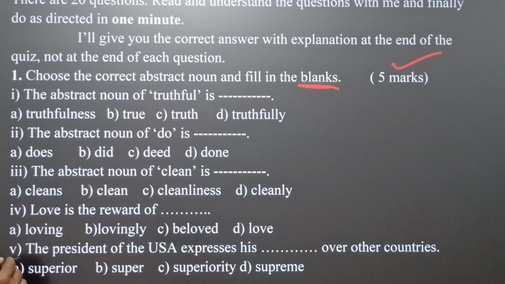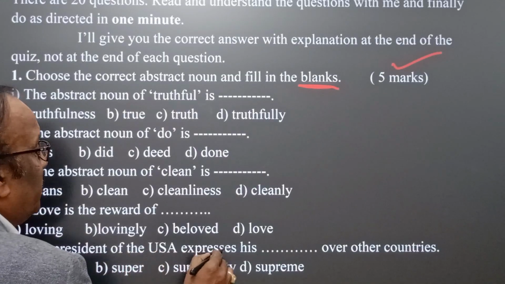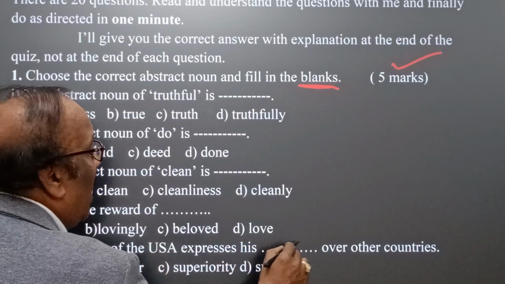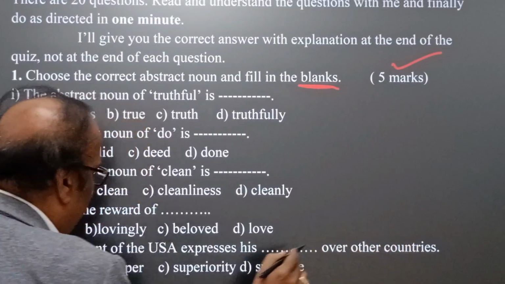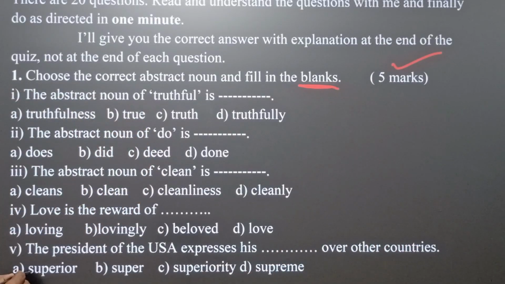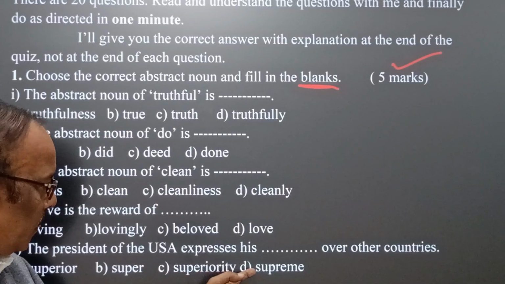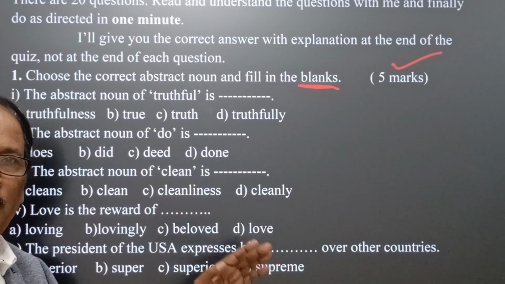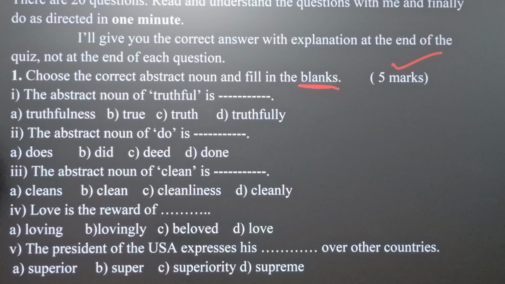Now bit 5, the president of the USA expresses his blank over other countries. Options are A, superior, B, super, C, superiority, D, supreme.